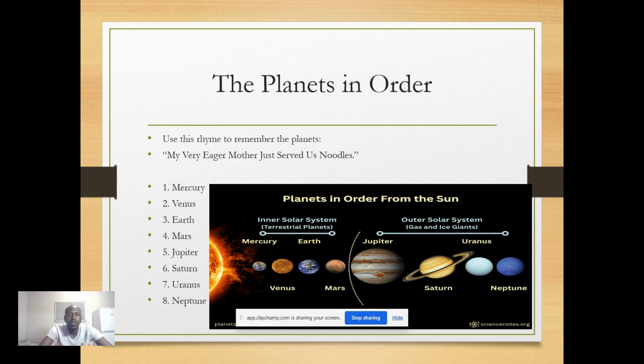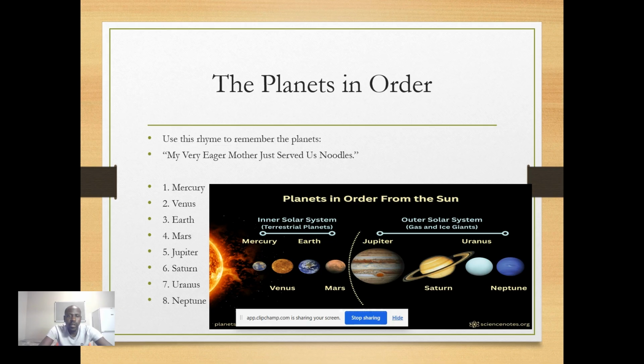Planet number 4, we've got Mars. Mars is a rocky planet, with potential for water and a target for exploration. Then we've got Jupiter. What is Jupiter? Jupiter is the largest planet. It is a gas giant with massive storms. We mainly find storms there.